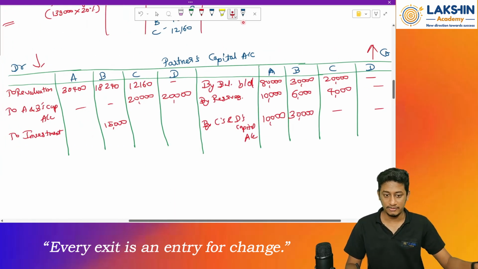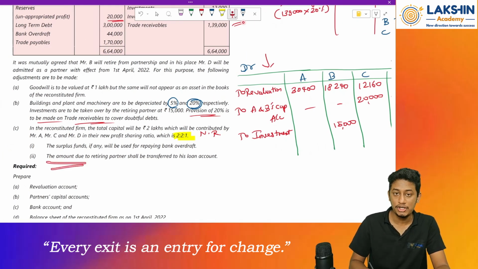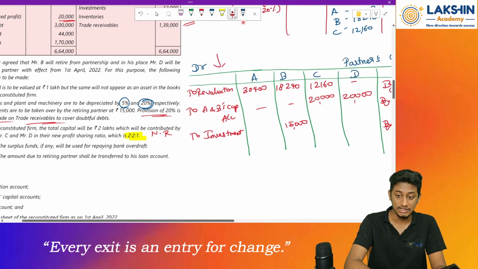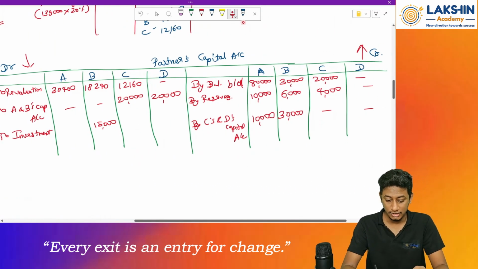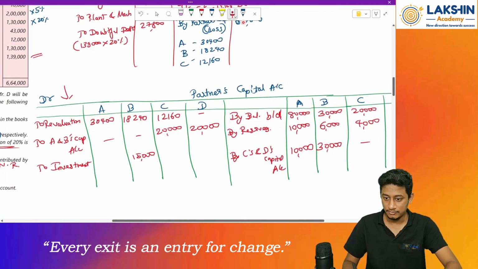Now try to balance it off. So now try to balance B's account. What is given over here? Whatever is due to the retiring partner shall be transferred to his loan account. So whatever amount is remaining to B will be transferred to his loan account. So balance of B's account: 30,000 plus 6,000 plus 30,000 minus 18,240 minus rupees 15,000 will be 32,760. I've got a small mistake over here.